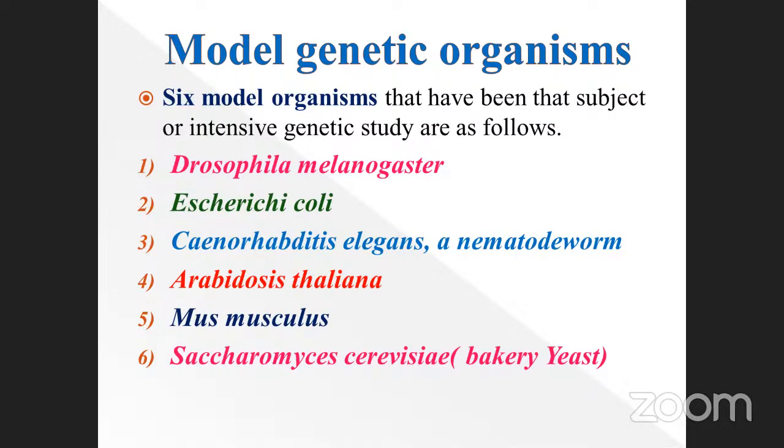There are 6 model organisms that have been subjected to intensive genetic study, as follows. We use them for genetical studies in laboratory aspects. The first one is Drosophila melanogaster, otherwise called the fruit fly. Fruit flies, note it down. This is very, very important.